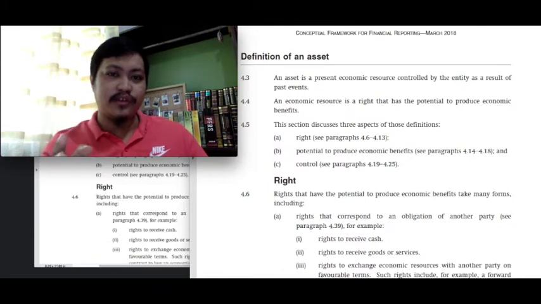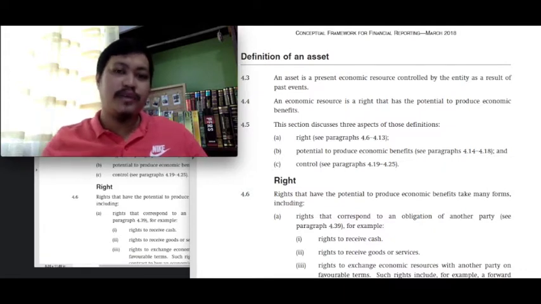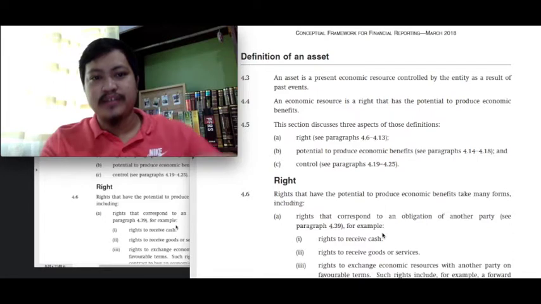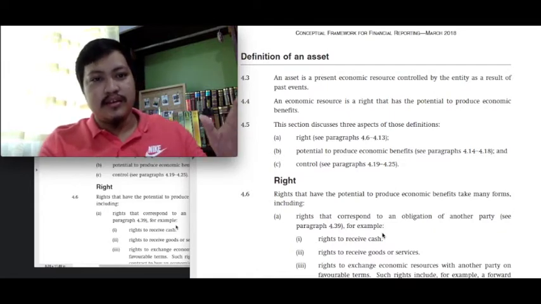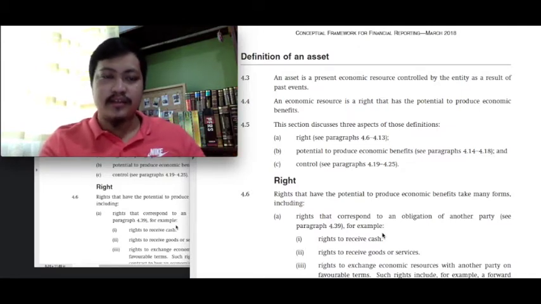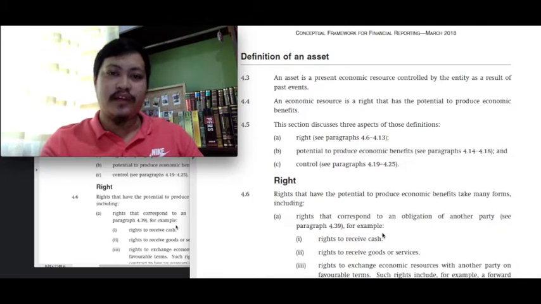As far as the framework is concerned, there may be assets that can be recognized in the balance sheet, class, but there can also be assets that will only be disclosed in the notes to the financial statements. Okay, so please do not let the definitions provided in the framework confuse us as to what will be recorded in our records, class, what will be presented in our financial statements. Okay, the scope of what the framework recognizes as an asset and liability, class, is broader because they are not only limited to what will appear in the balance sheet or the income statement, they are concerned with all the information that must be presented in the financial statements.